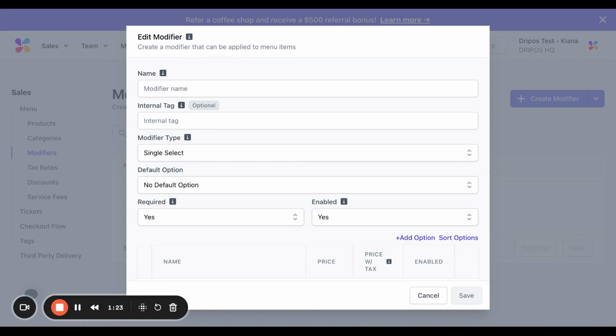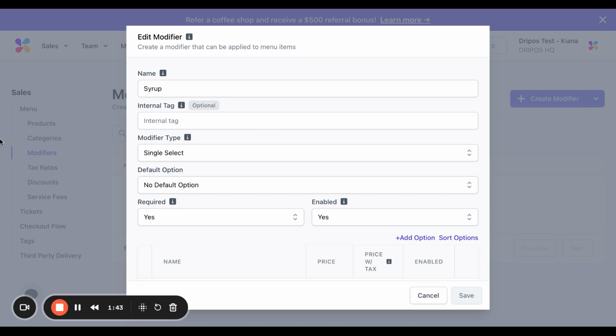For all add-on modifiers, you have the ability to select a default option, make it required when adding an attached product to the cart, and either enable or disable it for mobile ordering. So let's first go in and create an example modifier. So for here, I'm going to do syrup.